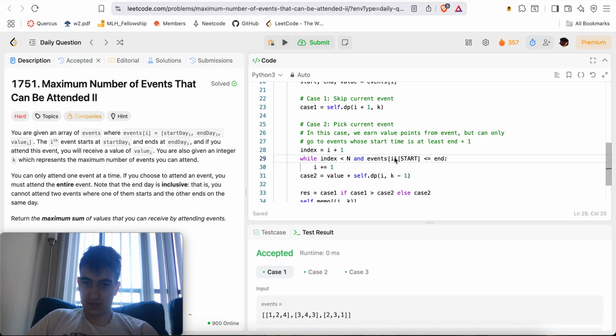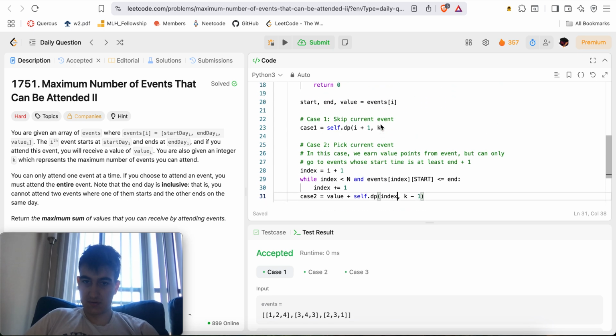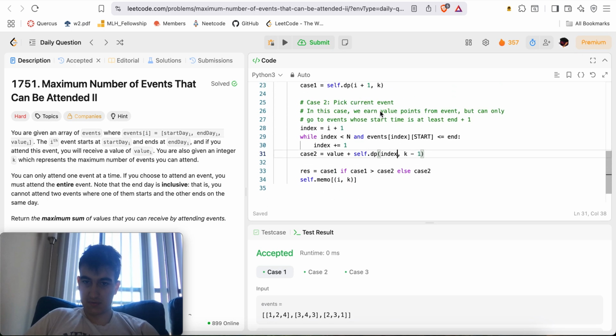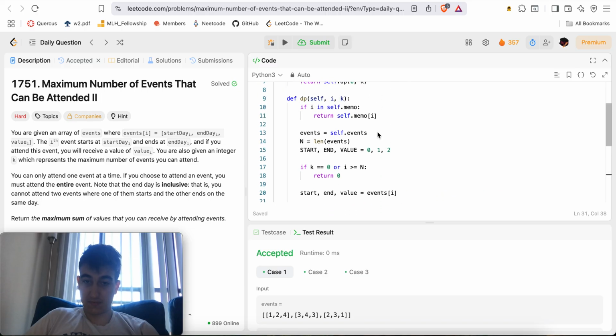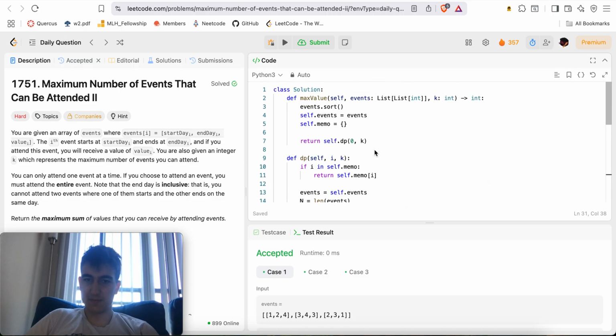While index is less than n and events of index, index plus equal to 1. We could also do some binary searching here. I don't know if that'll make things faster. Sorted events.